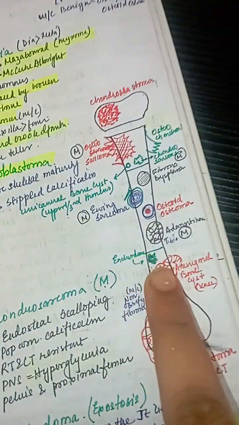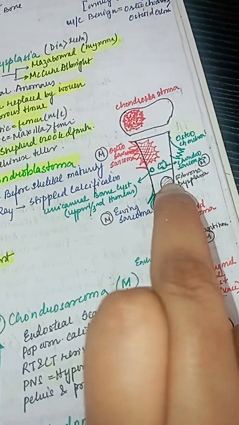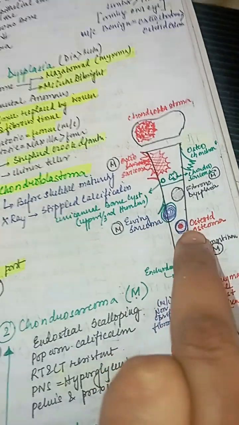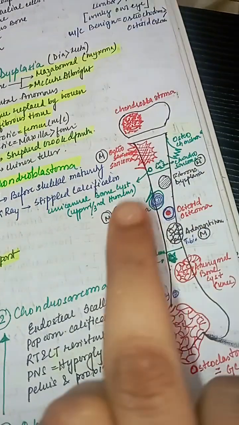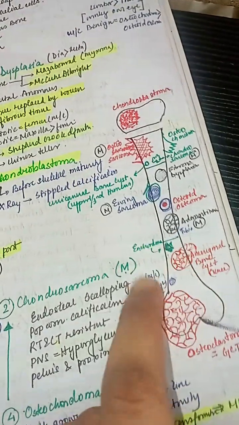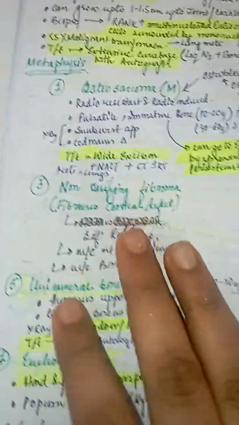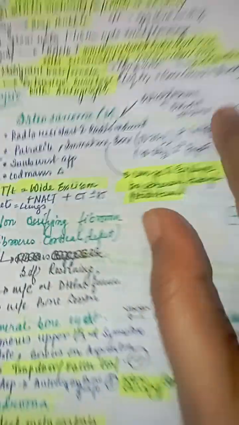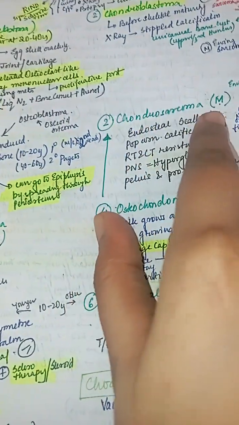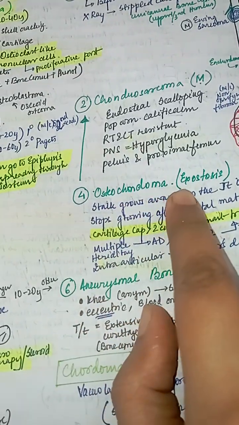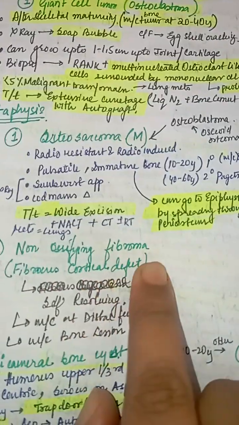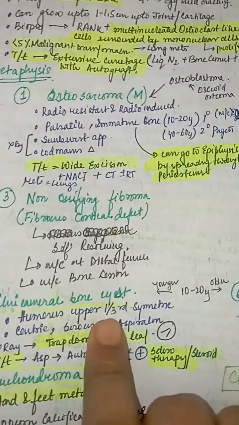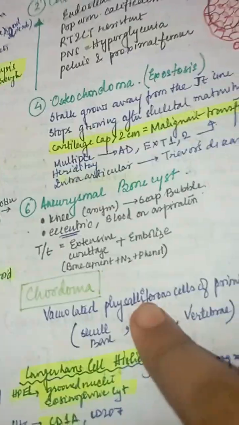So we have finished fibrous dysplasia, Ewing sarcoma, osteoid osteoma and adamantinoma. So now we are going to study the metaphyseal tumors. What are the metaphyseal tumors? The metaphyseal tumors are osteosarcoma, chondrosarcoma, osteochondroma, non-ossifying fibroma, aneurysmal bone cyst, unicameral bone cyst and enchondroma.